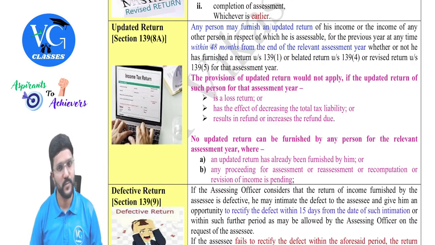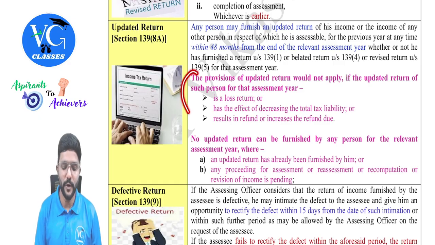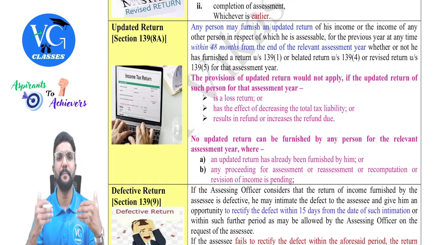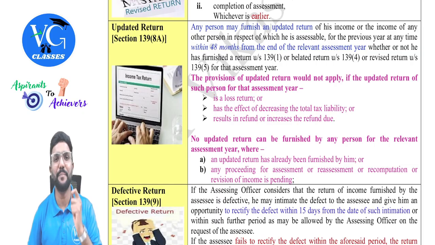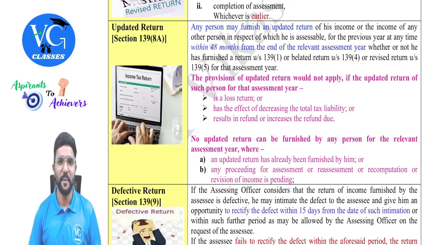Okay. Then the government will allow you to file an updated return only if that updated return brings more and more revenue to the government. Because if the revenue of the government will go down because of the updated return, they will not allow you to file it.